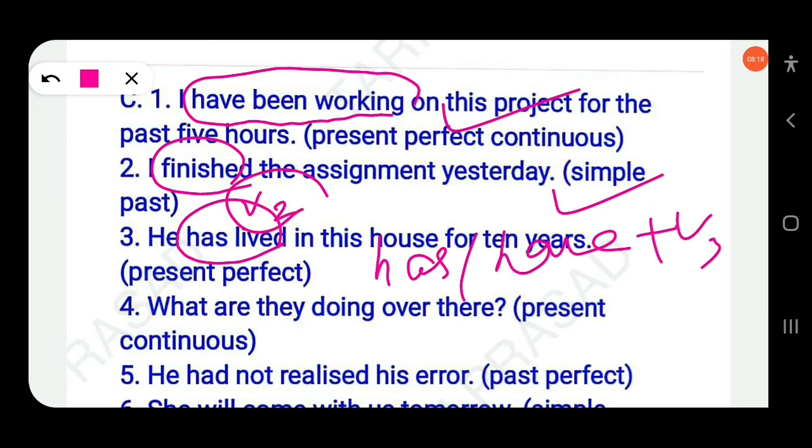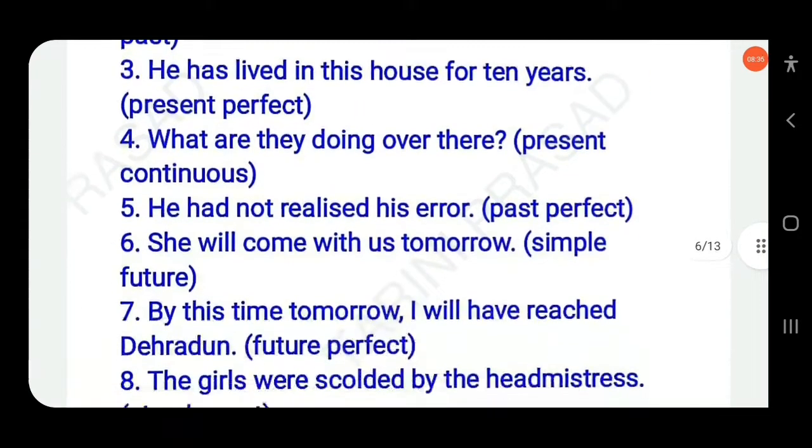What are they doing over there? Here the sentence is written in WH pattern. This is present continuous: is, am, are plus v1 ing. So this is present continuous. What are they doing over there?